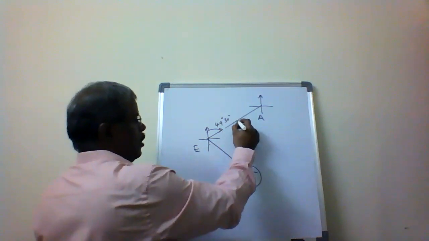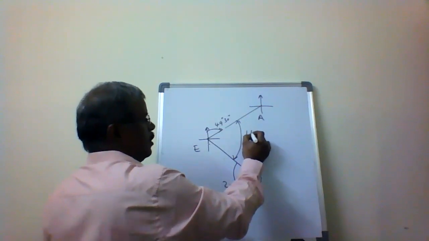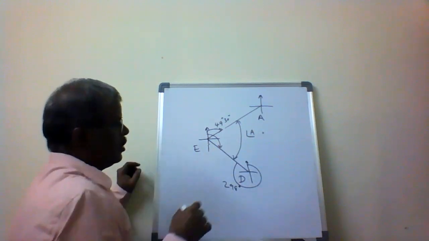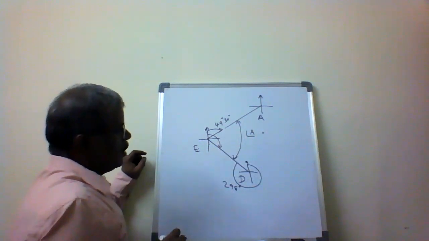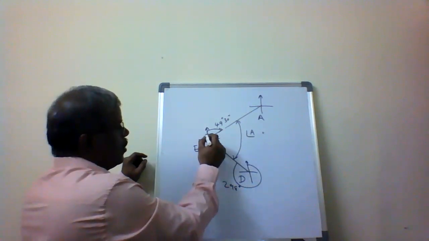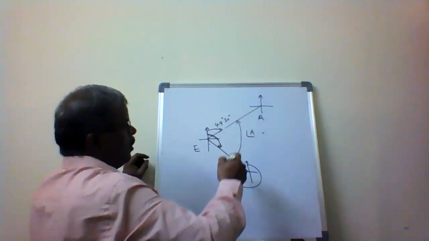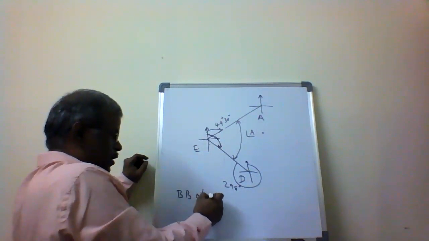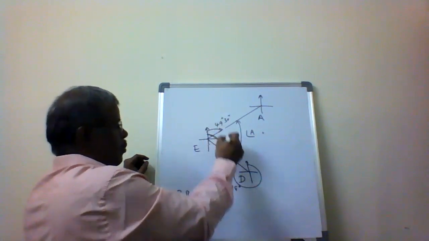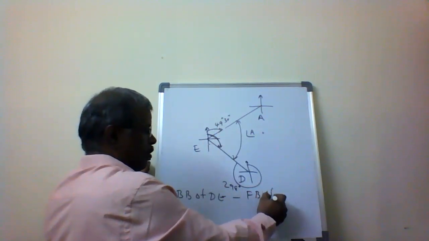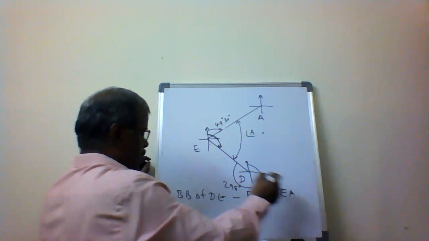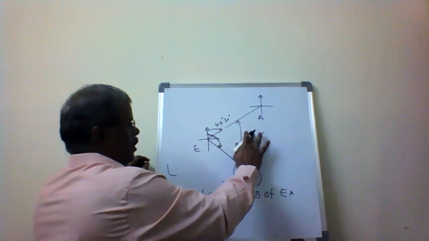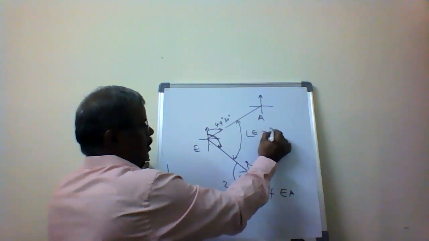So now I have to calculate what is angle E. The backward bearing of DE, this one, minus the forward bearing of EA. So that I will get angle E.